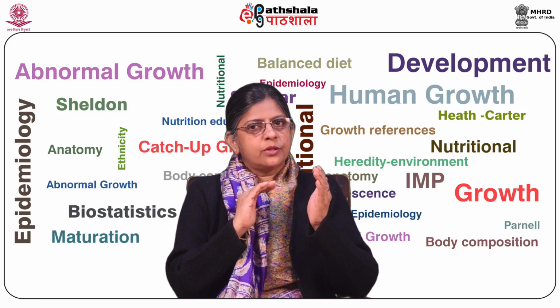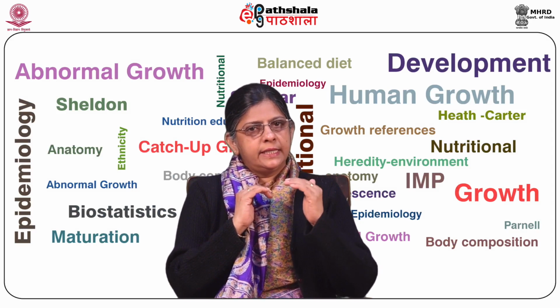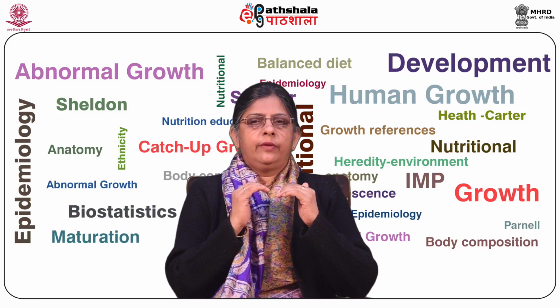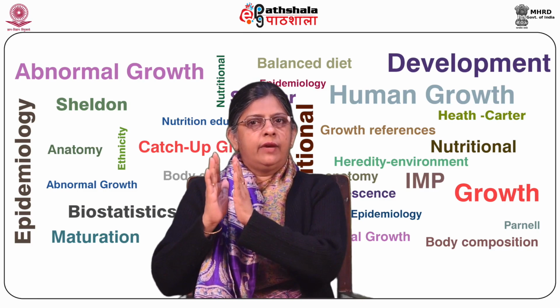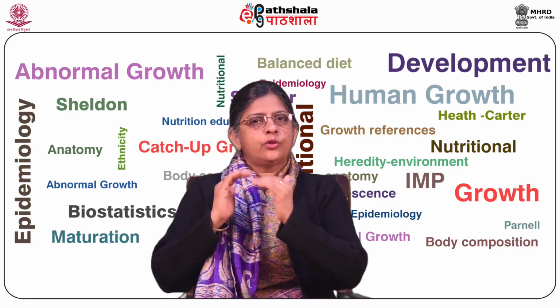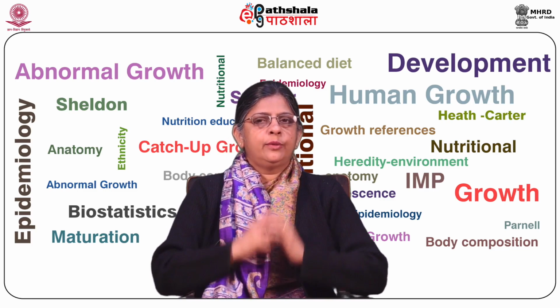Now, what is adaptation? Adaptation is a process of physiological, genetic, and biochemical modification to a particular environment and or stress in order to survive and reproduce.